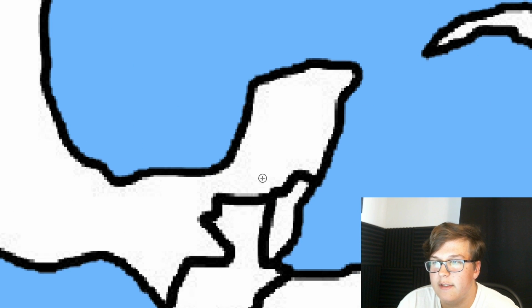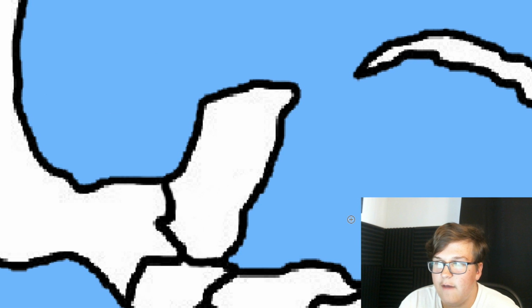Looking at the Yucatan Peninsula, I think that there should be a new country formed right here. So we're going to bring a line down, follow Guatemala's border, and then we're going to end it over here next to Belize. And just like that, we have a Yucatan country.